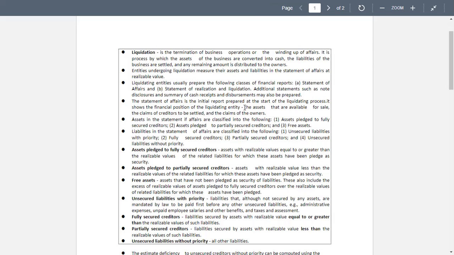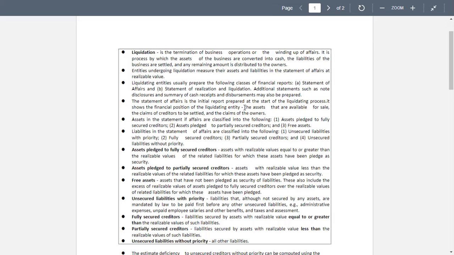The statement of affairs is the initial report prepared at the start of the liquidating process. It shows the financial position of the liquidating entity, the assets that are available for sale, the claims of creditors to be settled, and the claims of the owners.